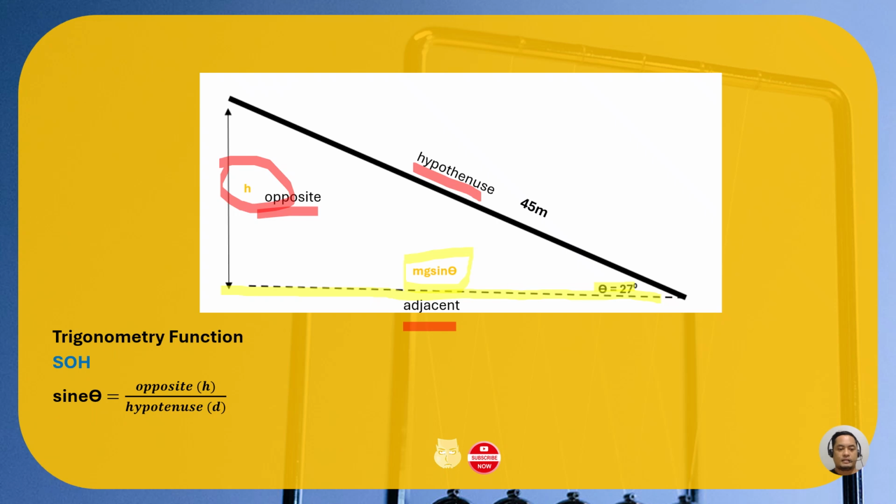Sine theta equals opposite, that's the height, divided by the displacement or hypotenuse. And if we isolate the height, that's why we have this formula here. Height is equal to sine theta times the displacement.